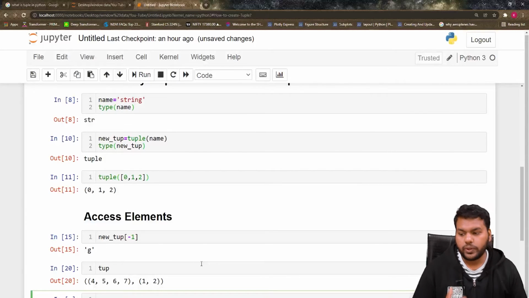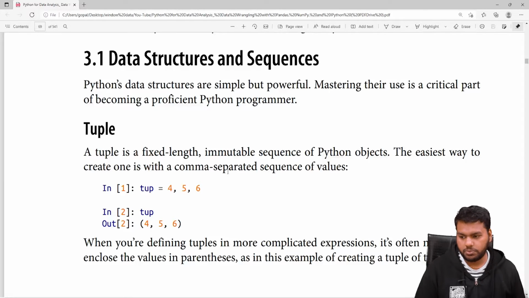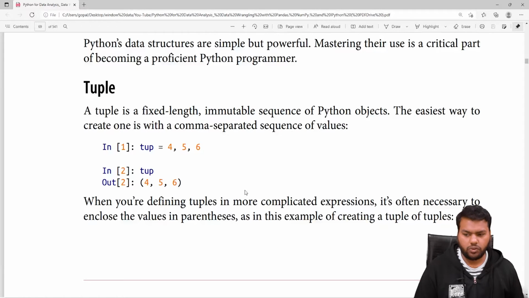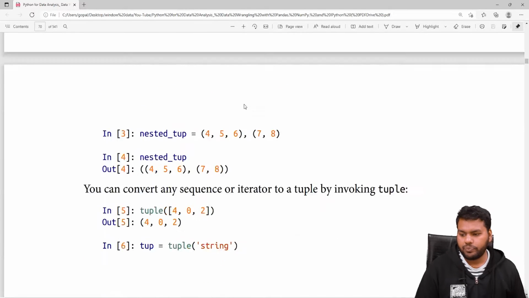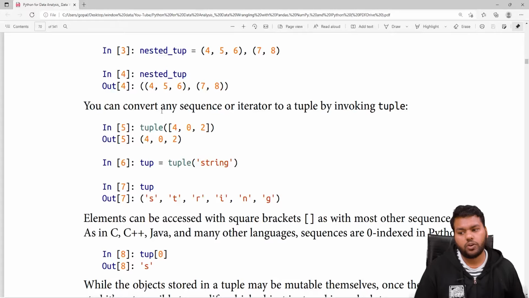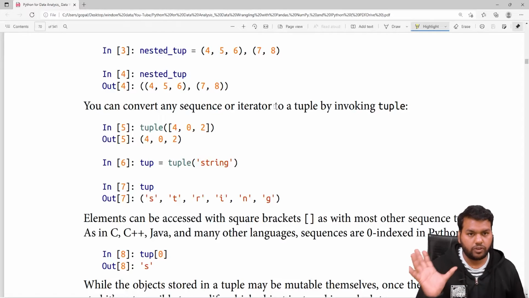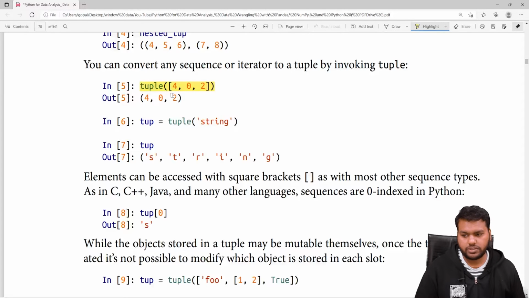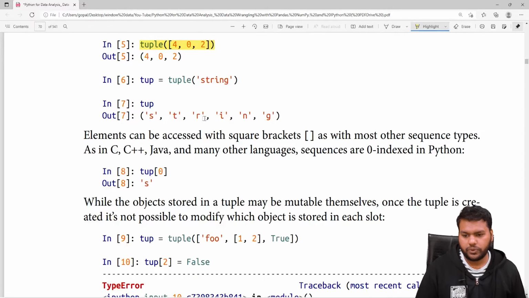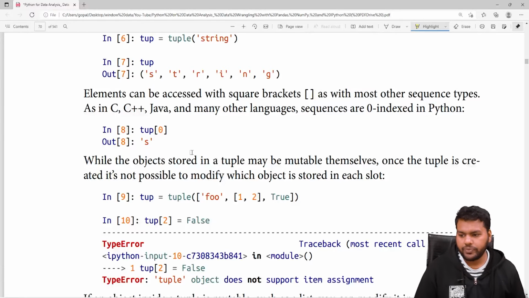Now after learning how to access the element from the tuple, let's jump into the book and see what we have covered up to this time. We covered what a tuple is and how we can create it, by enclosing the values in parentheses. Then the nested tuple, which I already explained. Then how we can convert any sequence or iterator to the tuple just by invoking the tuple name, like they do here. You can see, say in the list they put the tuple, now it will become the tuple. I explained the same example there. Then how to access the elements: you just put in the square bracket the 0 or whatever index you want to fetch.